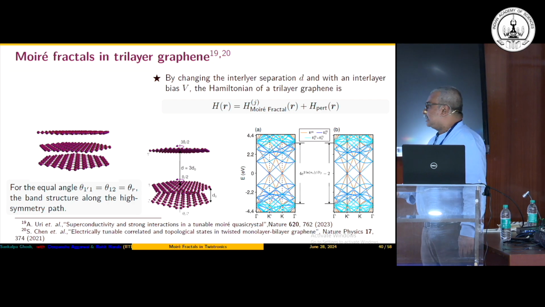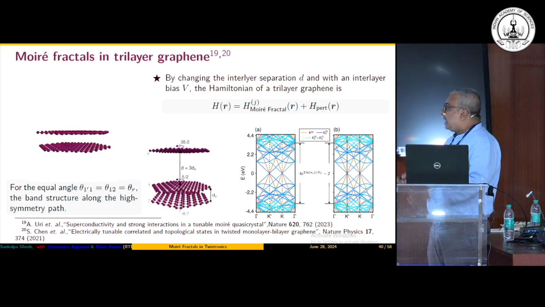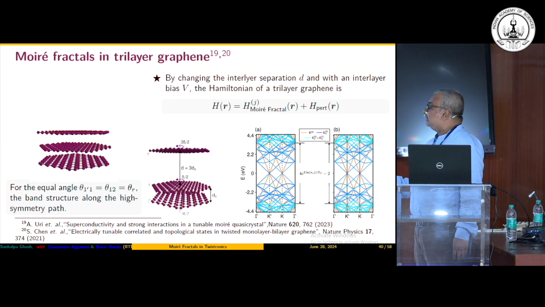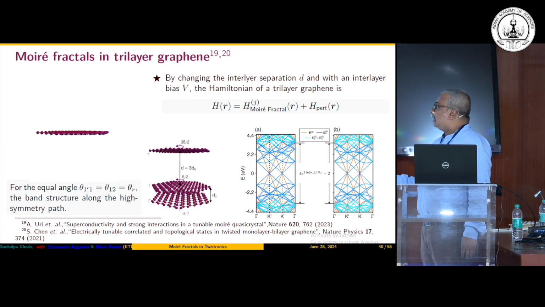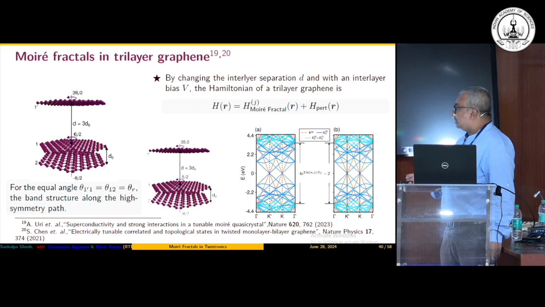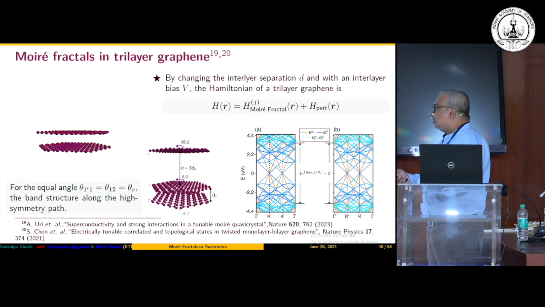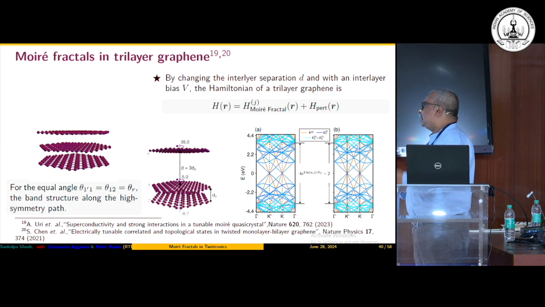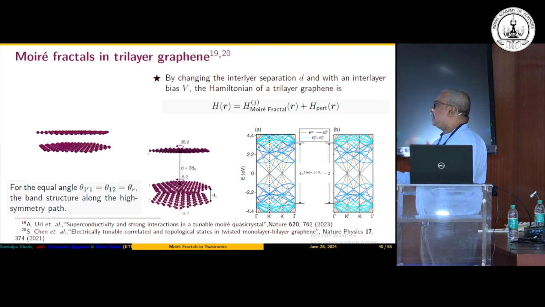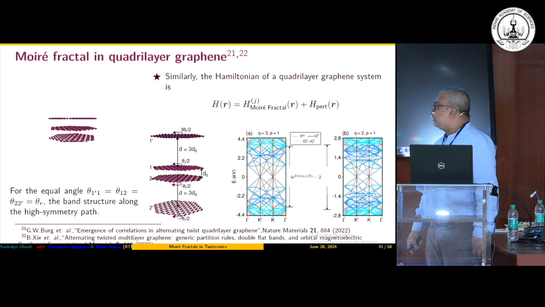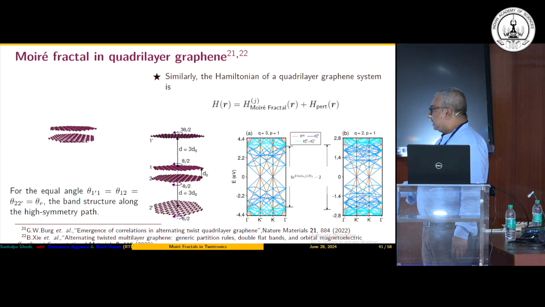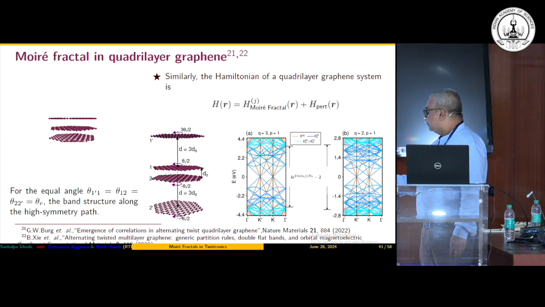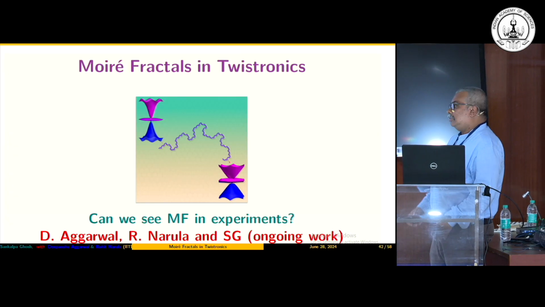We then calculated using this particular formalism, and for such specific angles, we evaluated the Hamiltonian for this trilayer system and graphene, quadrilayer graphene, and also graphene encapsulated by hexagonal boron nitride. We figured out that in all these cases, to the leading order, it is either a Moiré fractal or a Moiré fractal which is weakly perturbed for such a set of angles. And one can actually count the number of bands exactly by this particular formula which I have just provided here. Okay, so now these are all fine.